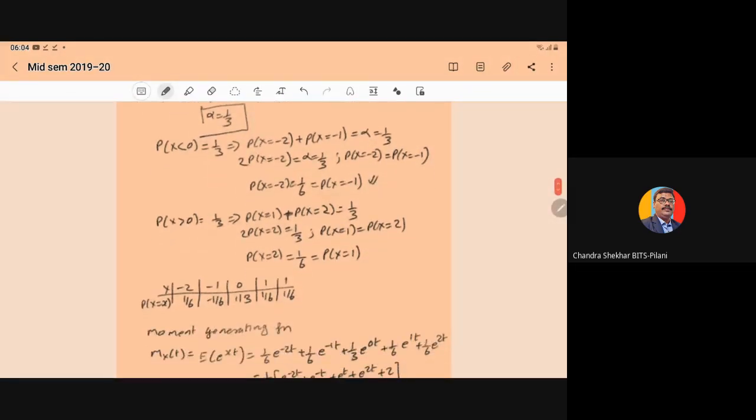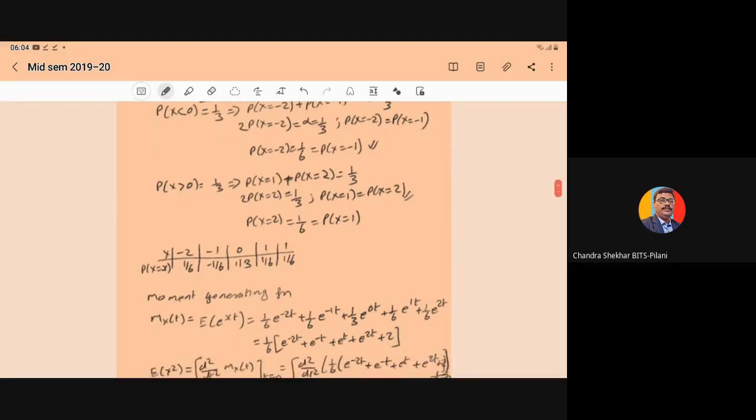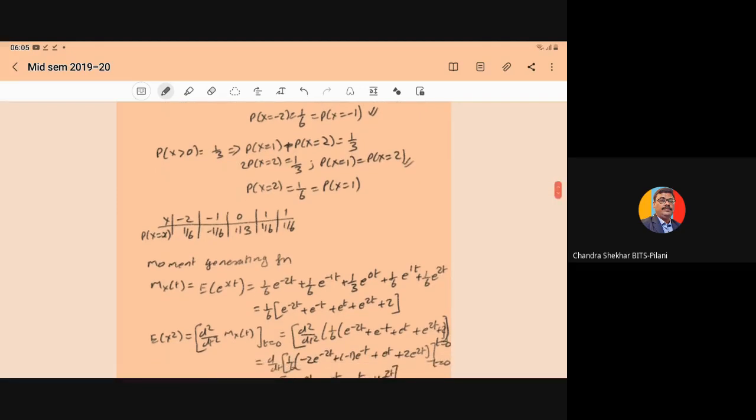Similarly, here we have another piece of information: probability of X > 0 is equal to 1 by 3. X > 0 means X = 1 and X = 2. So it will give you probability of X = 1 plus probability of X = 2 is equal to 1 by 3. And it is also given that probability of X = 1 is equal to probability of X = 2. So when we substitute, it will become 2 into probability of X = 2 is equal to 1 by 3. So probability of X = 2 will be 1 by 6, which is equal to probability of X = 1.